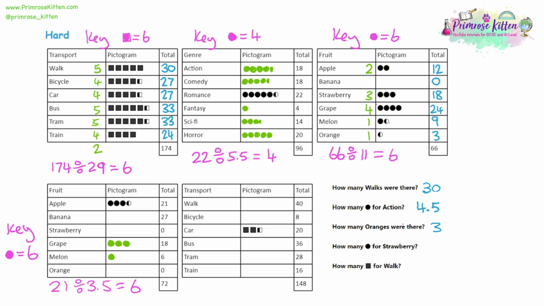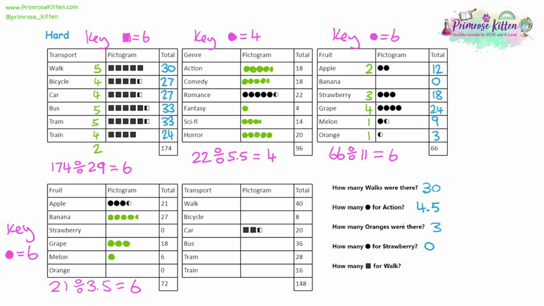Now apple's 21, and that's 6 away from banana. So if apple is 3.5, banana would have an extra circle to get an extra 6. So banana should be 4.5. Again, I can use a bit of logic to work it out. Alternatively, you could have done 27 divided by 6 to work it out. Now, I've been asked a question: how many circles do we use for strawberry? Actually, no circles, because nobody chose strawberry.